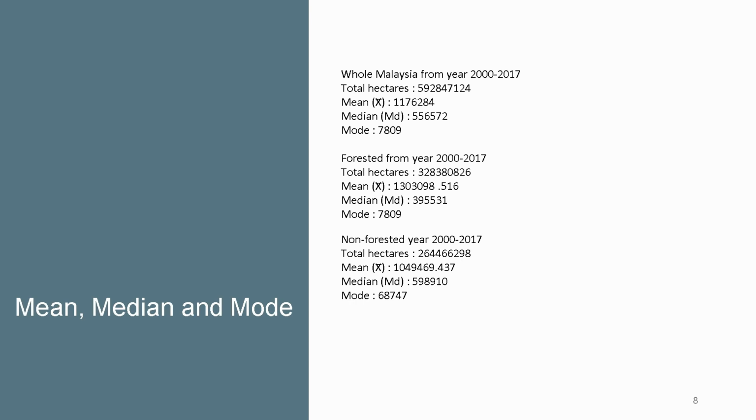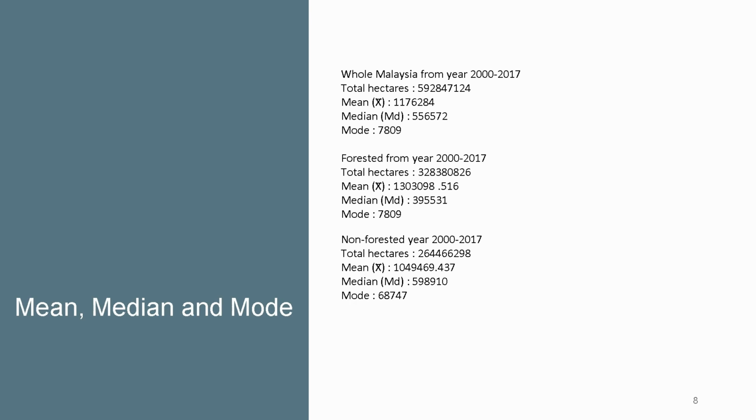Second is forested from year 2000 to 2007, sorry. Total hectare is 2328.380826, and the mean is 1303098.516. Median is 395531, and mode is 7809.